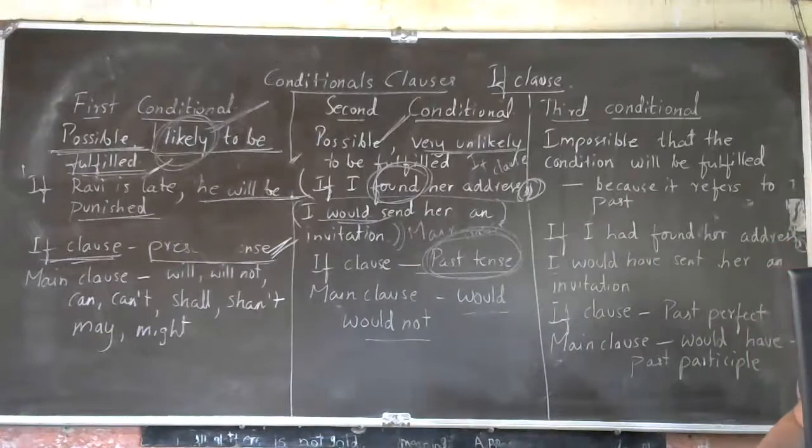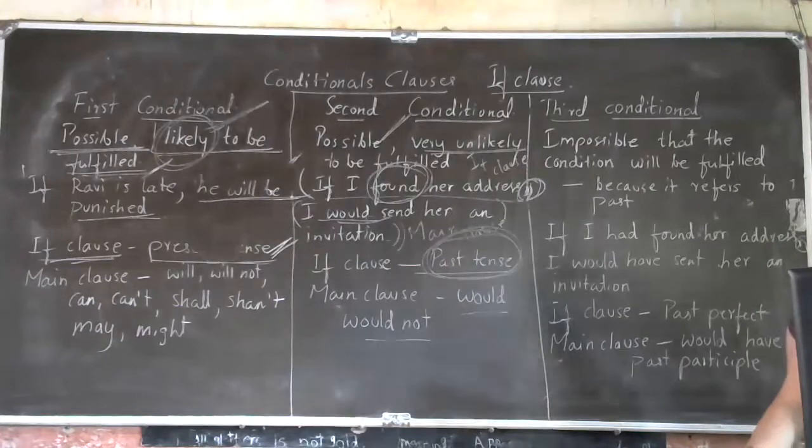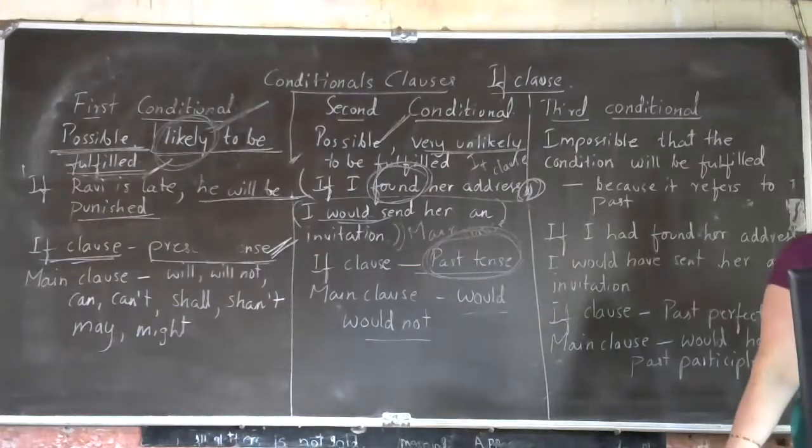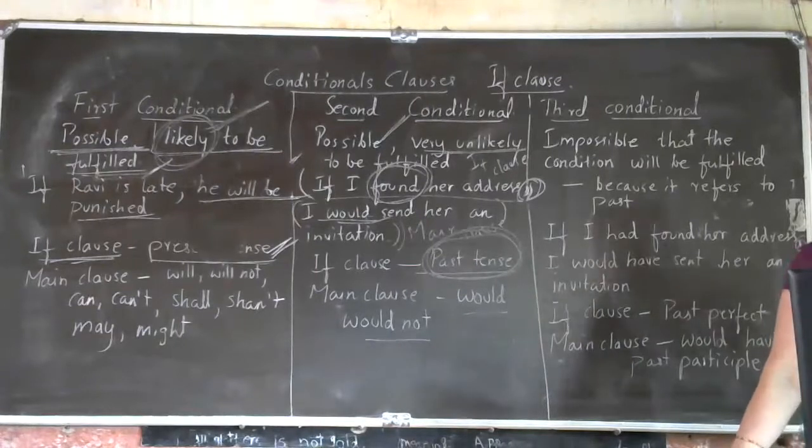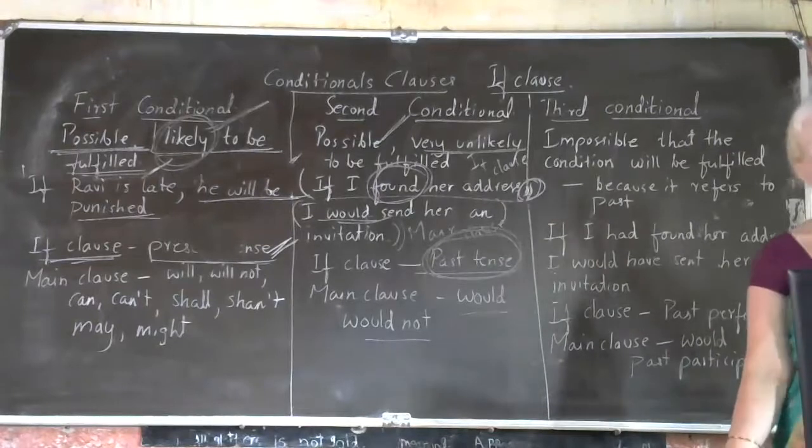Okay, then after that, next one is if it got out of the gate. Yes, Purnachandra. The dog would bite us. Yes, the dog would bite us. If it got out of the gate, the dog would bite us is the correct answer. Now, last one is remaining. If I had more money, I would what? I would feed a lot of people. Okay. So that is the answer. In front of that only, the answer is given.